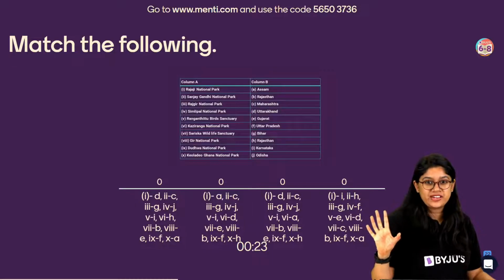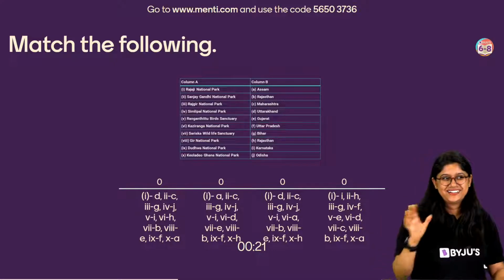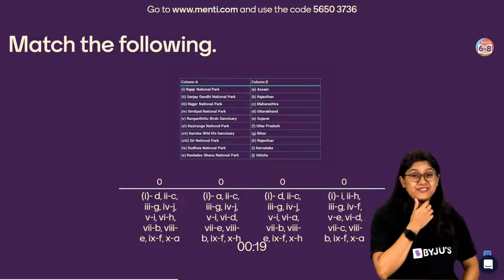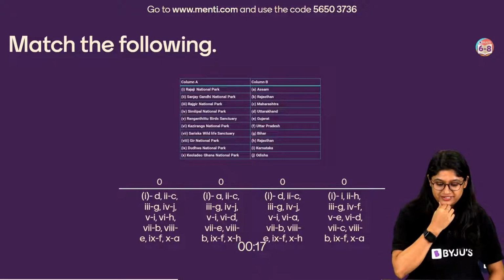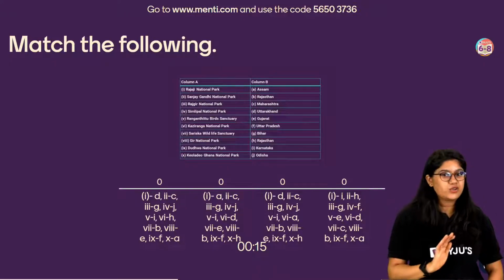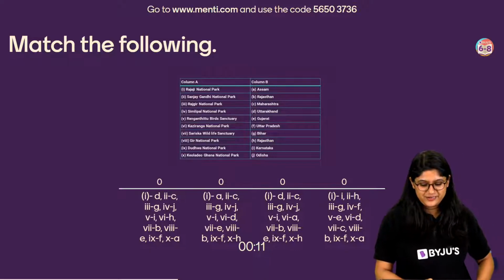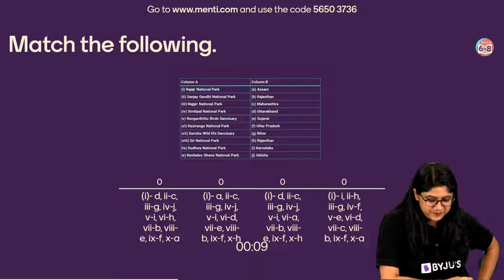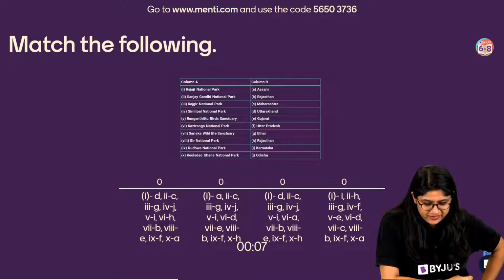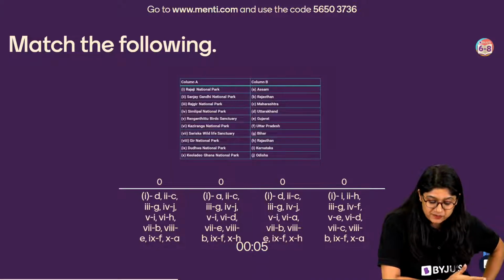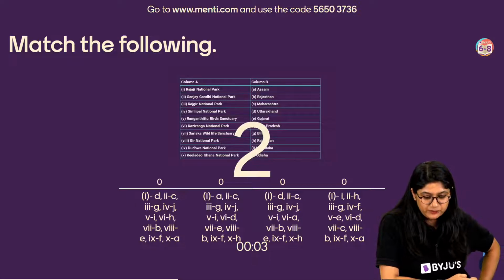Here and there the options are very different. This is a very difficult question, that's why I gave you time. I gave you enough time to look at the chart. In total we have 10 national parks and wildlife sanctuaries over here in column A.